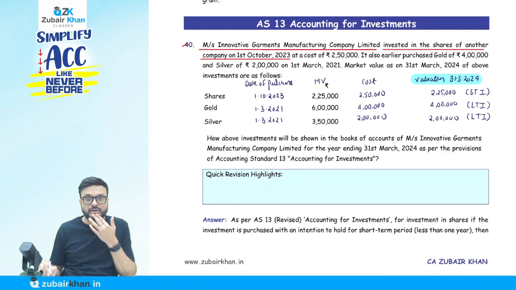Both are the same. Okay, the lower. The cost is 2,50,000. Market value is 2,25,000. So the lower is 2,25,000. So I write down 2,25,000.